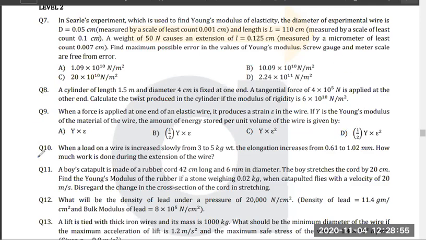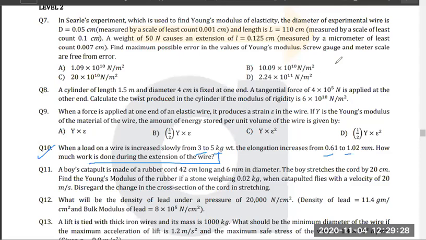Okay, question number 10. When a load on Y is increased slowly from 3 to 5, the elongation is this from this. How much work done is, okay, now tell me, how much work done? You have to find the change in work done. Yes or no, guys? Can you solve it?